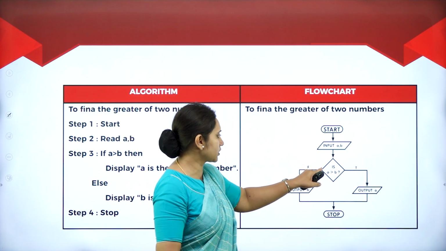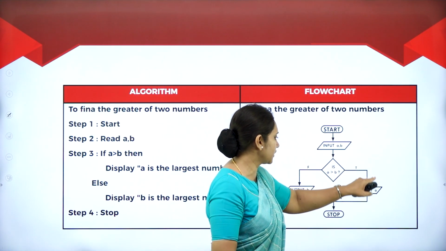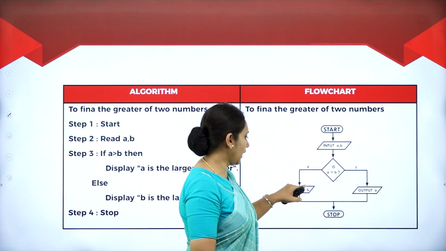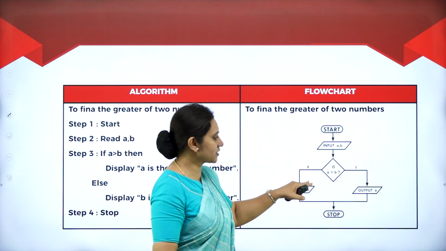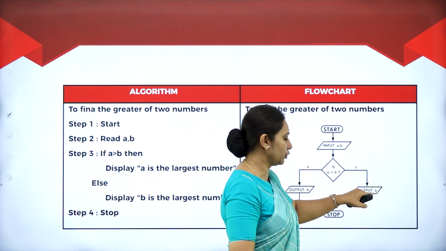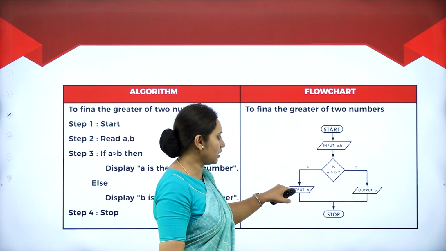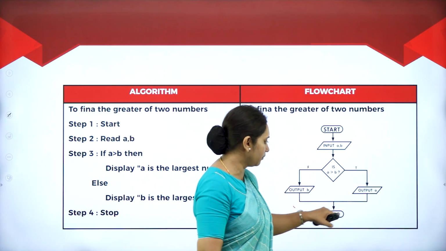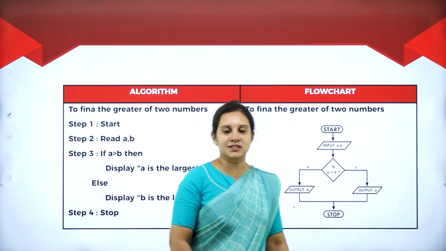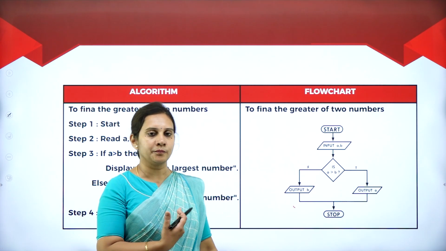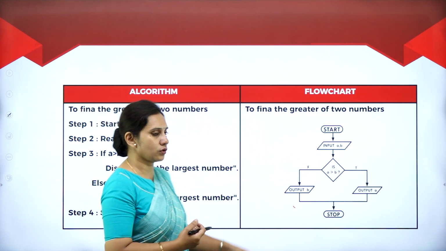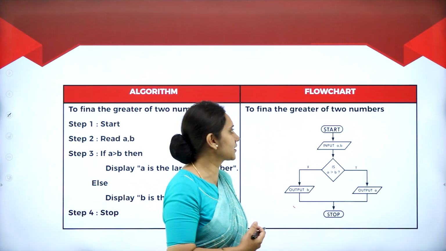Next, in the decision box you can see if it is false and if it is true, output A and output B. If A is greater than B, output A, that is true. If it is not, output B, and it will come to the stop. So this is how we represent an algorithm in a flow chart using the if else construct.